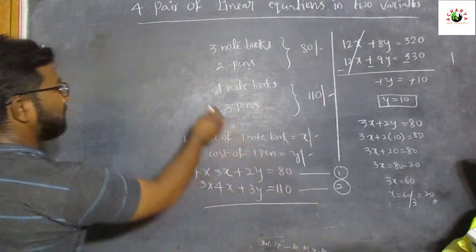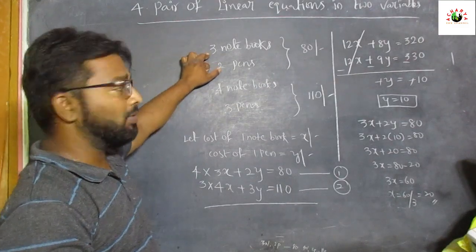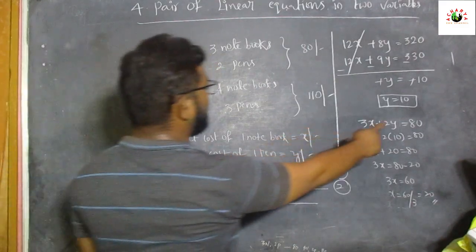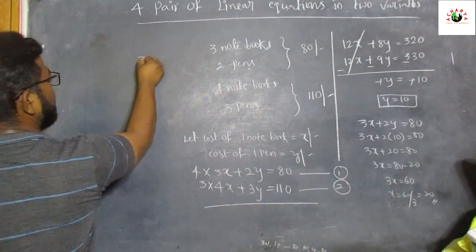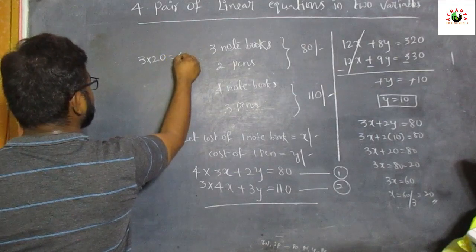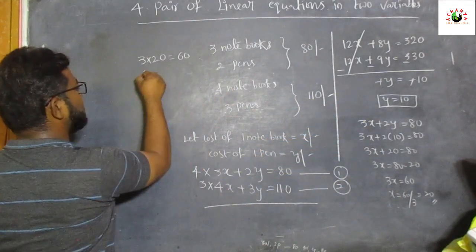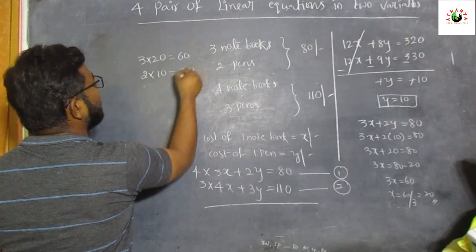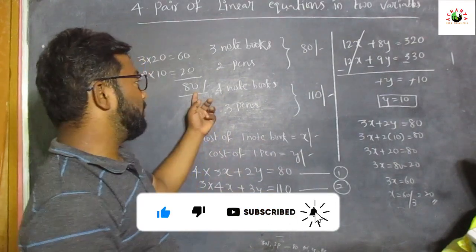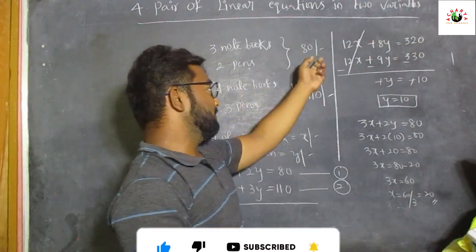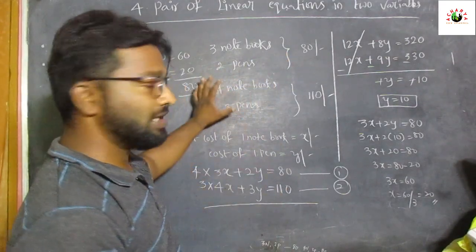So here x value is 20. Here how many notebooks did Siri buy? 3 notebooks. So one notebook cost is equal to 20 rupees. So here 3 into 20, that is equal to 60 rupees, and 2 pens, 2 into 10 is equal to 20 rupees. So totally how many rupees? 80 rupees. Paid to the shopkeeper how much? 80 rupees. So this situation is correct.